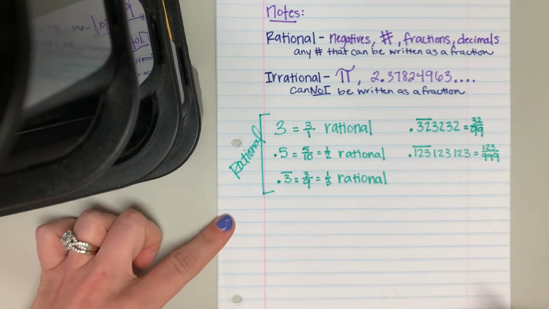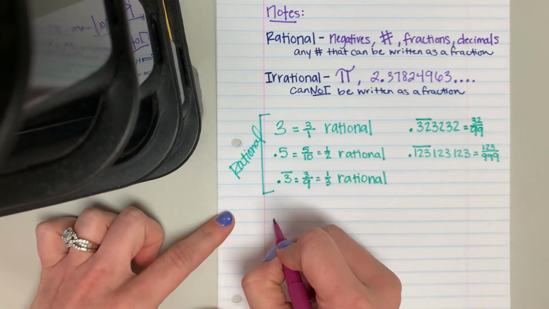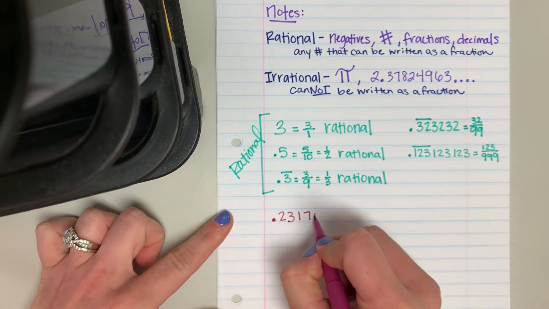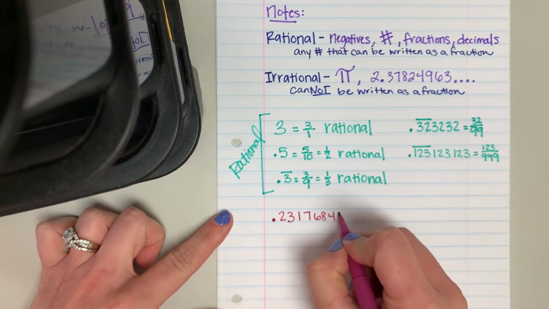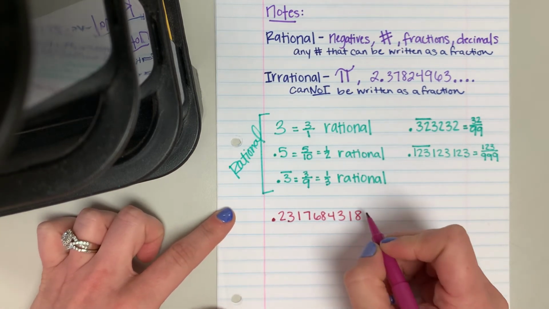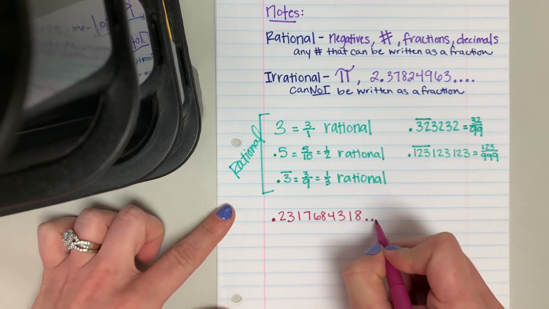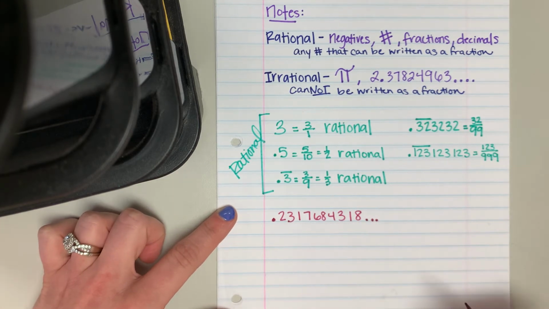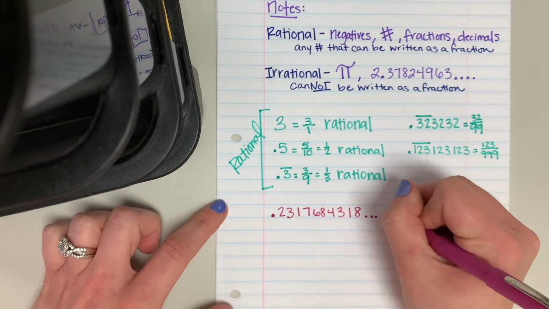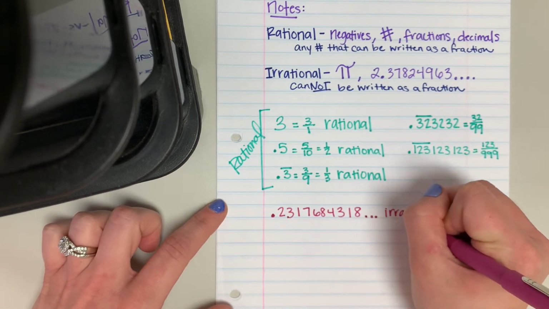So what if you had the number 0.23176843118... Notice that it just keeps going and it's continuing, and you're going to notice these little dots afterwards. That's kind of your indicator that it keeps going at a weird pattern. So that would be irrational.